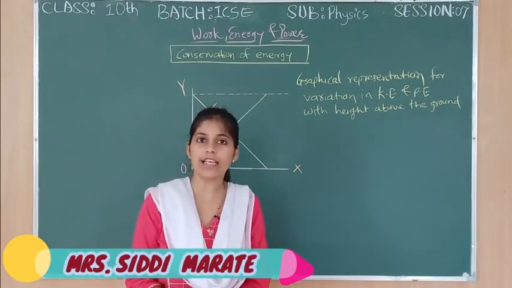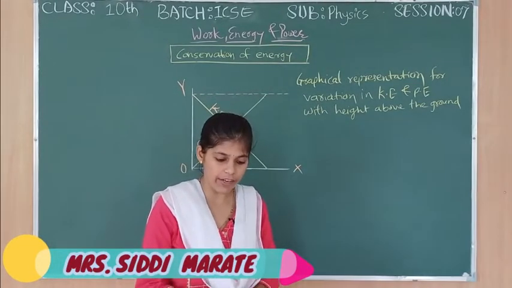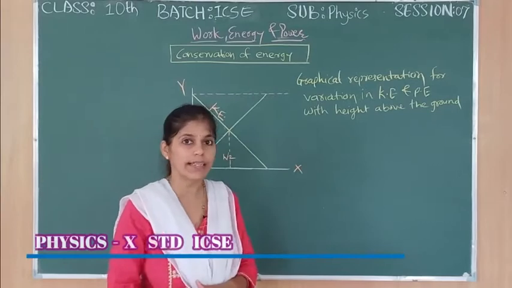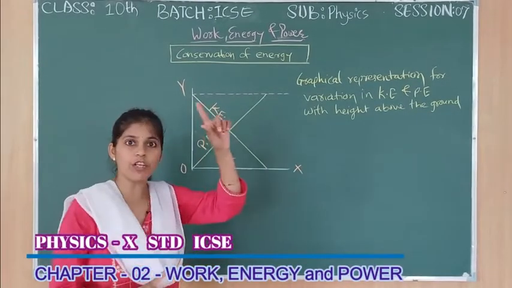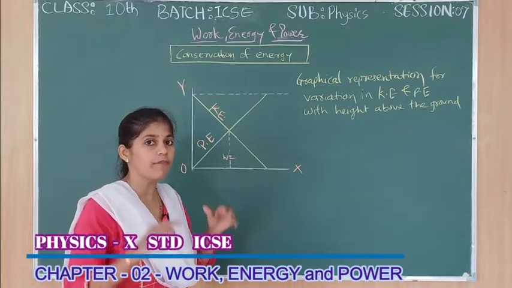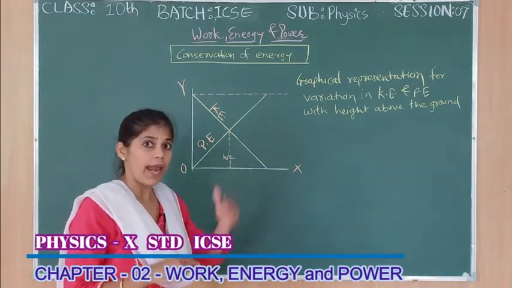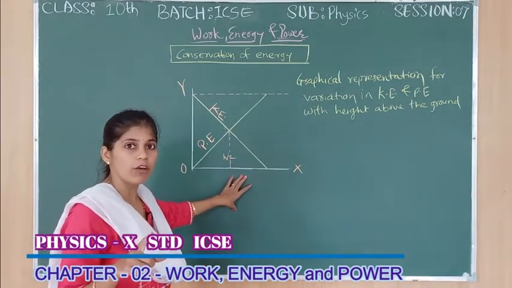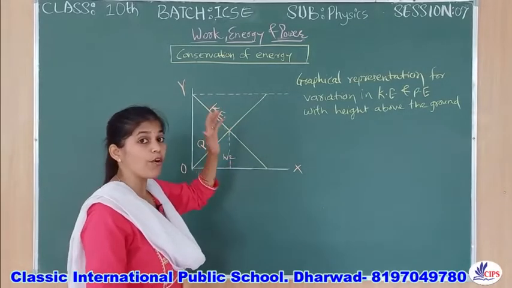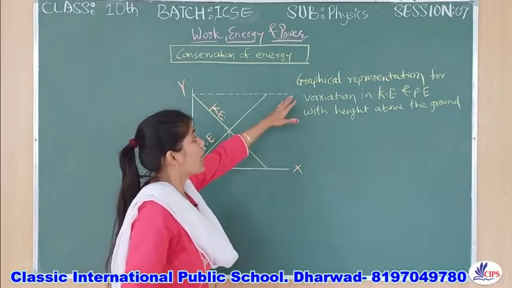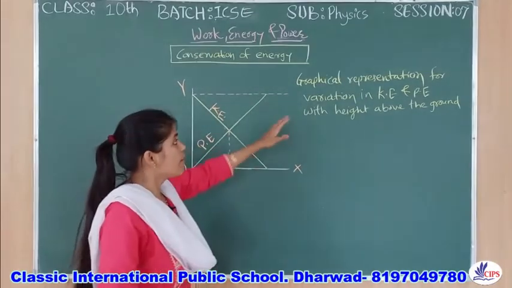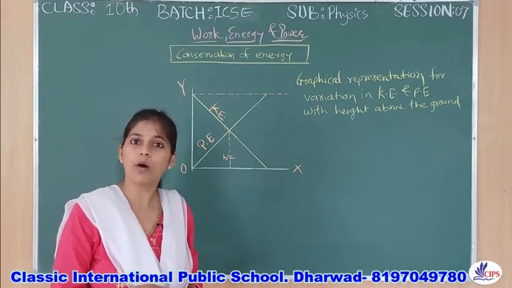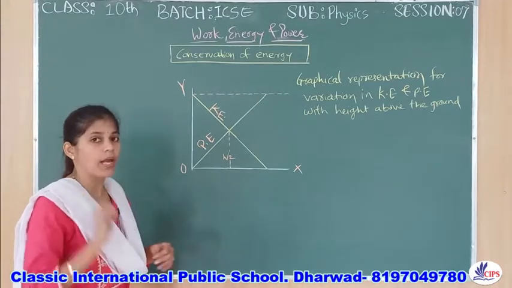Okay, so in the earlier session we studied the theoretical verification that total of kinetic energy and potential energy remains constant. That question was for 5 marks, children, if the whole theory comes at various positions. Here is something very important for the exam, because this question has been asked in the board exam for 3 marks: the graphical representation for verification of kinetic energy and potential energy with height above the ground.